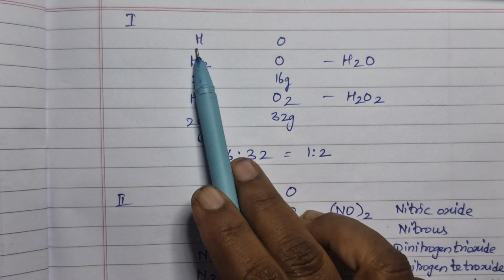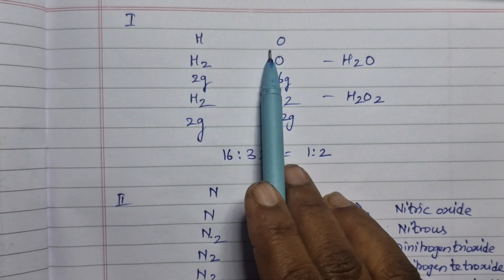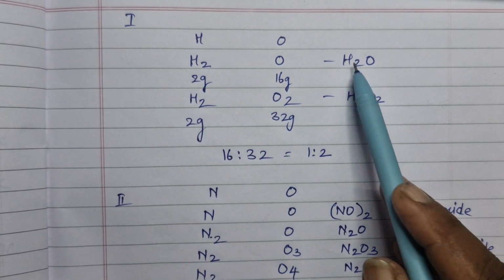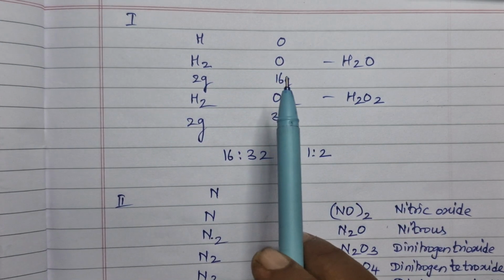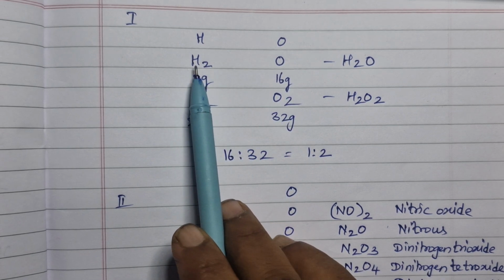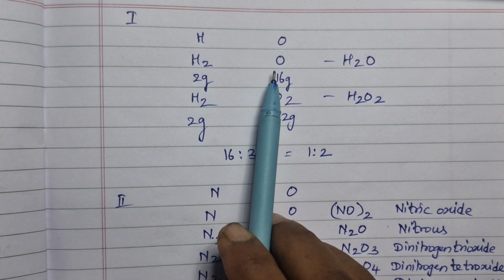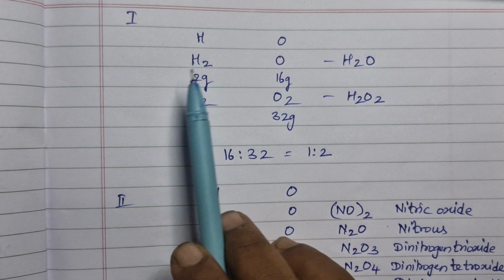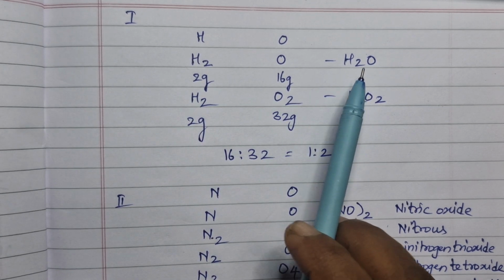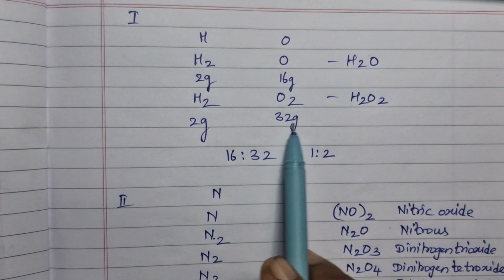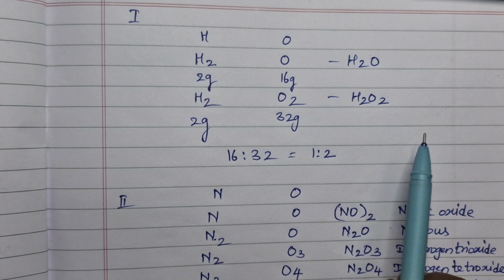First case, I am taking hydrogen and oxygen. Two elements, they combine with each other to form more than one chemical compound. First is hydrogen and oxygen forming water, H2O. Second is hydrogen peroxide, H2O2.